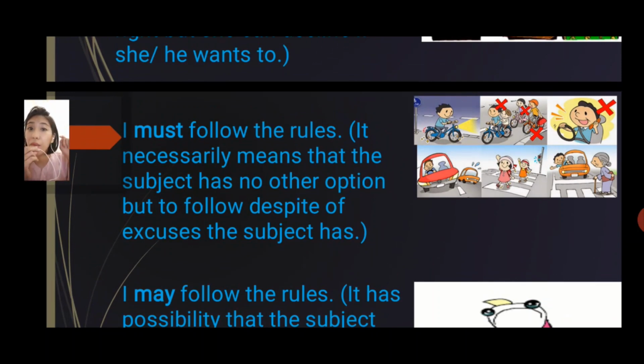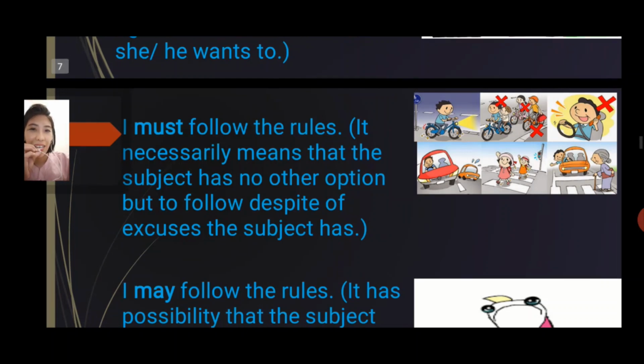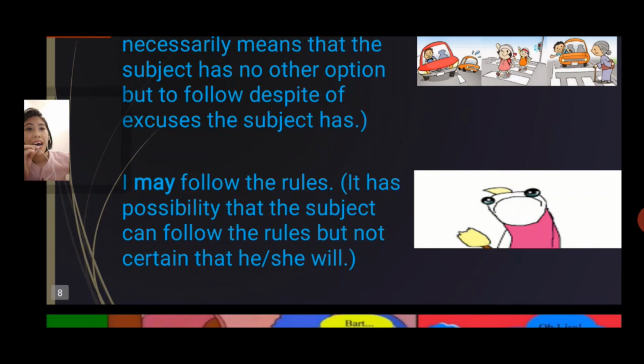We just add the word must, and the meaning differs from the first perspective until here. Let's look at the last example. Here, I just use the word may. I may follow the rules. Here, the subject can follow the rules. It is a possibility that the subject can follow the rules, but not certain that the subject will do the action. Do you get it? Good.